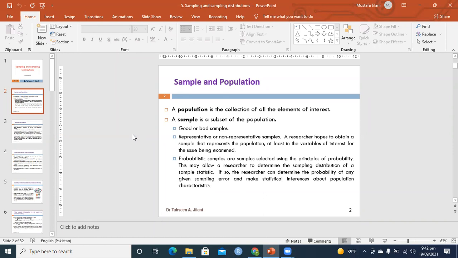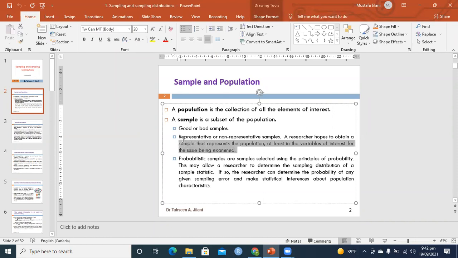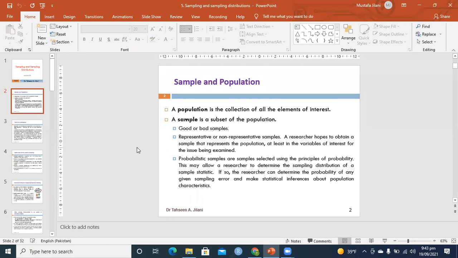So you have to see where you are collecting data from, and whether the sample will work as a representative of the population or will not be useful. This is another thing of interest: we have to decide where we collect the data from, and whether it will be representative of the population.